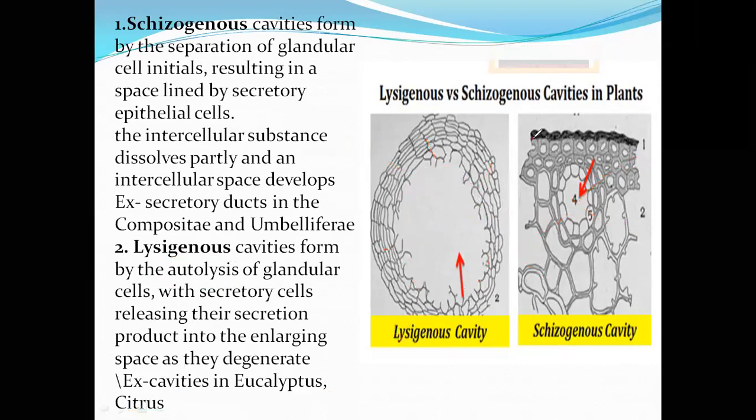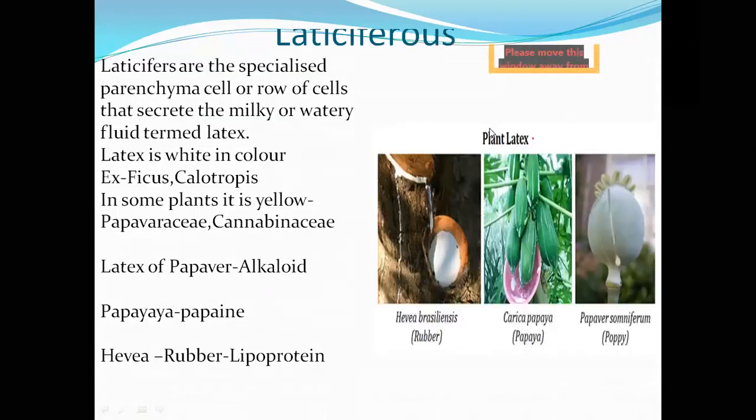Next one is latiferous tissue. This is the most important and last one. This is a specialized parenchyma cell. These specialized parenchyma cells secrete a white viscous fluid. This white milky viscous fluid is termed latex.